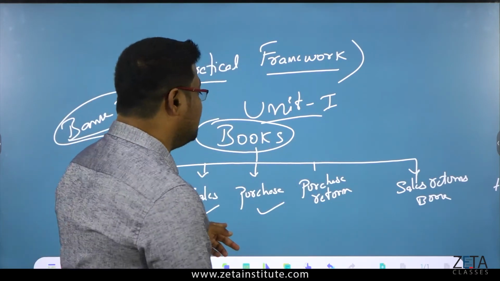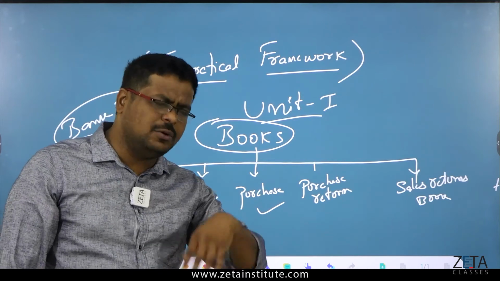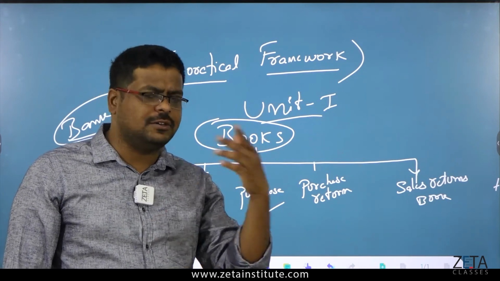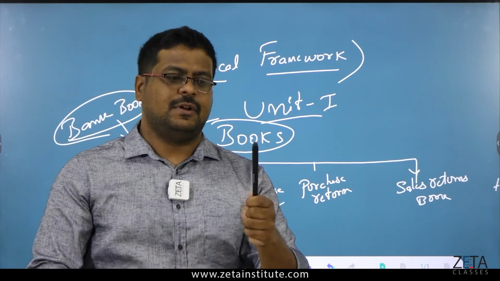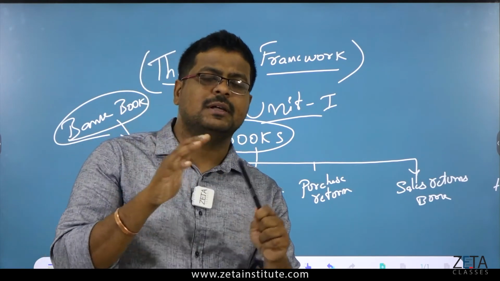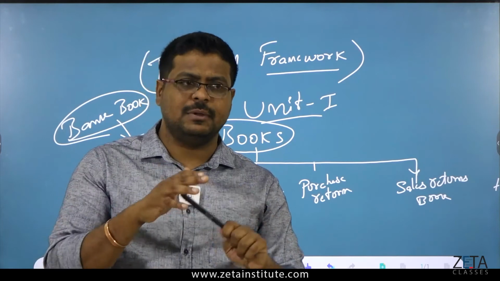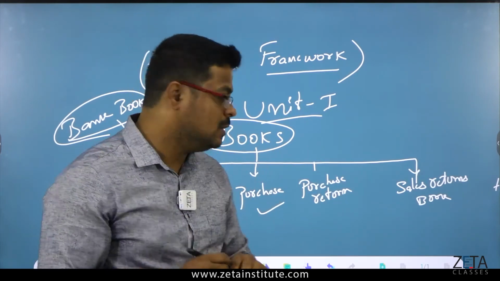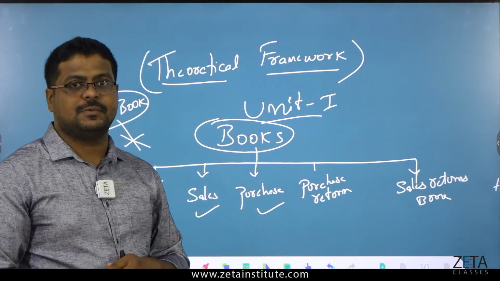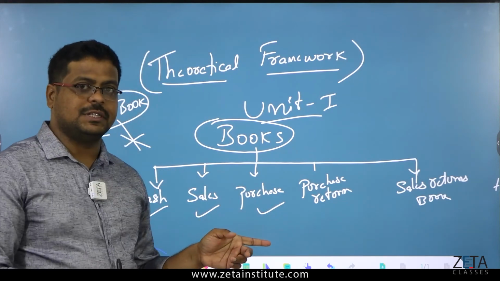All these things will come under the purchase book. Let it be cash or check or whatever. If you have done a purchase, I have purchased this pen from this person or from this shop or from this retailer on this date and for this amount. So that has been recorded under the purchase book. Understood what is purchase book?